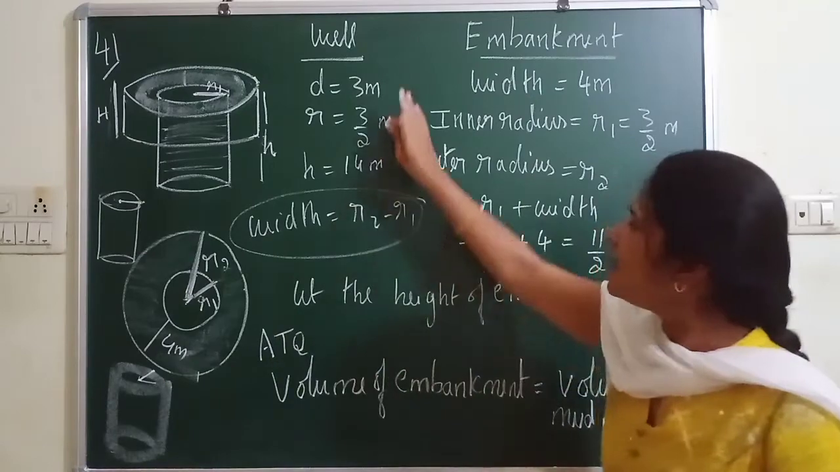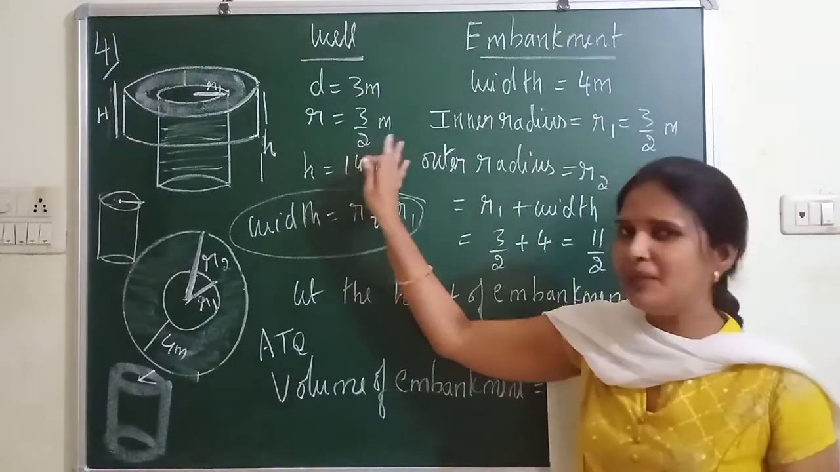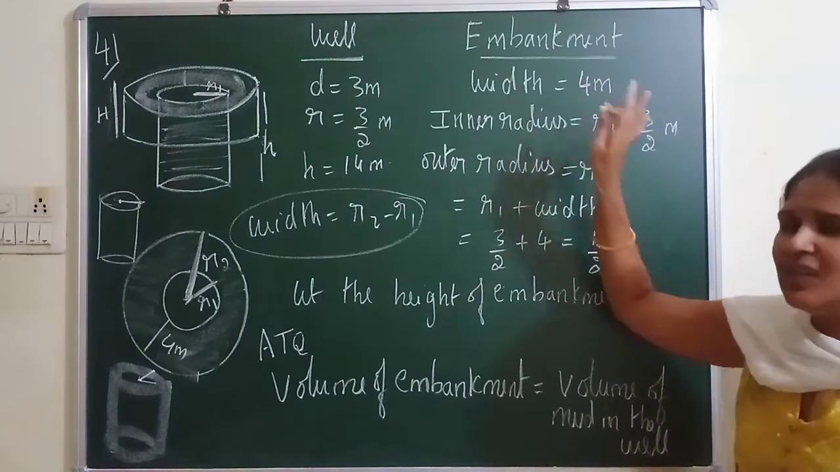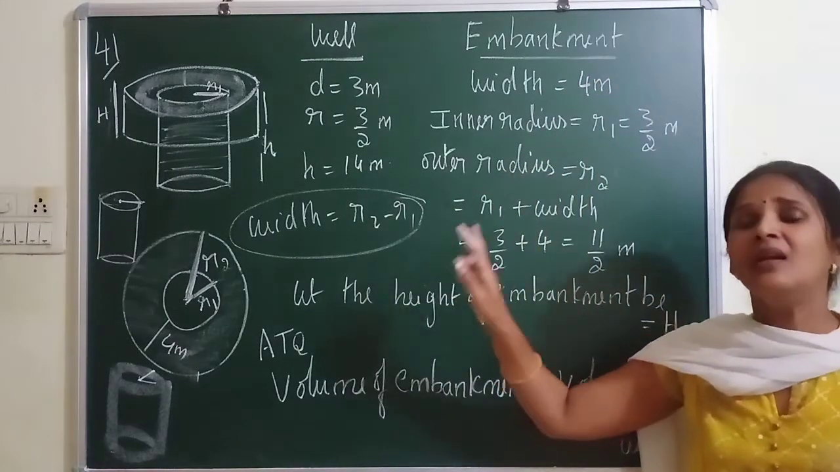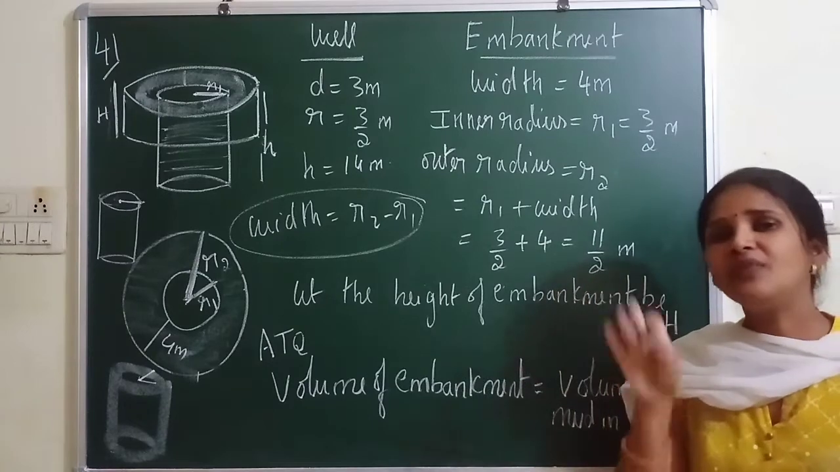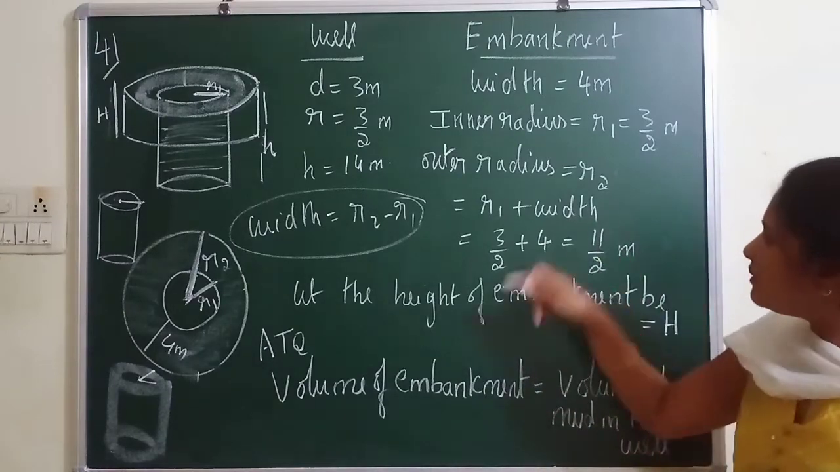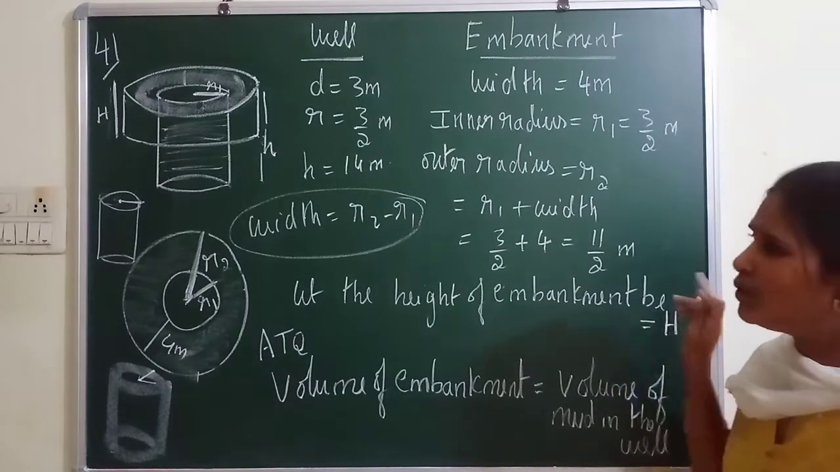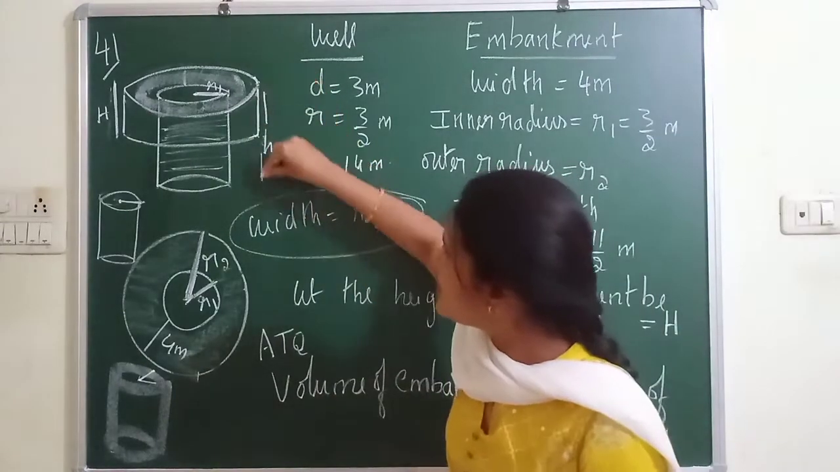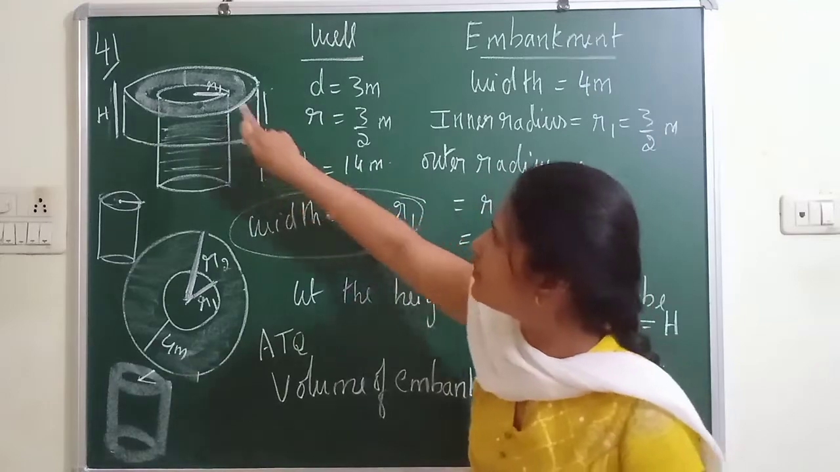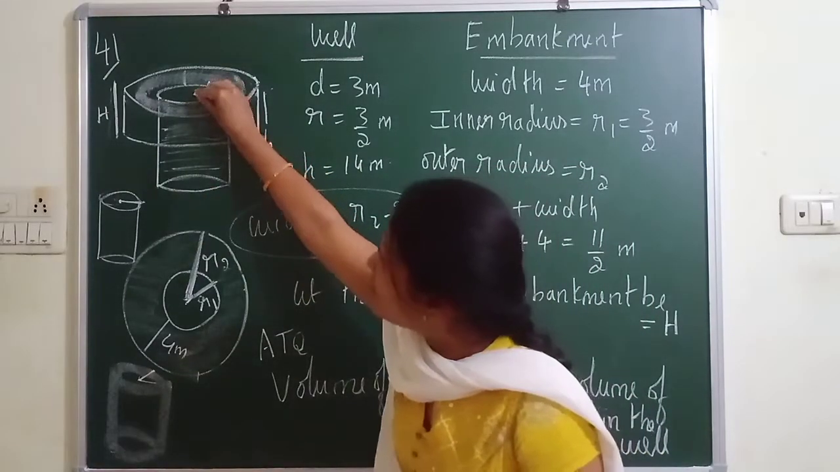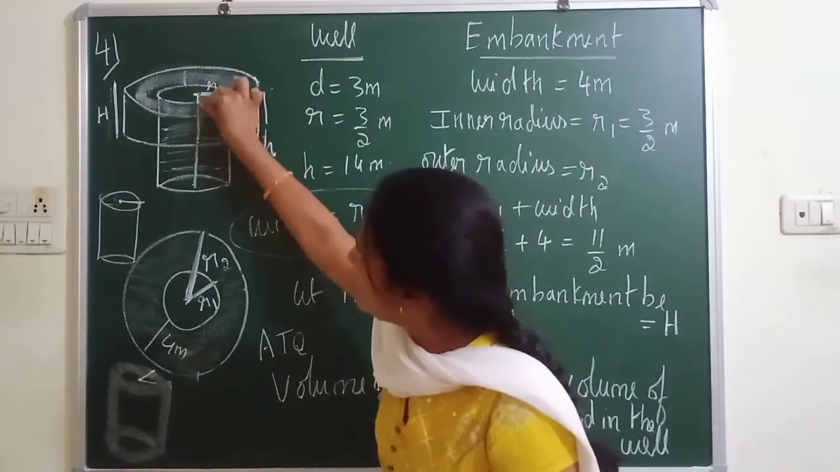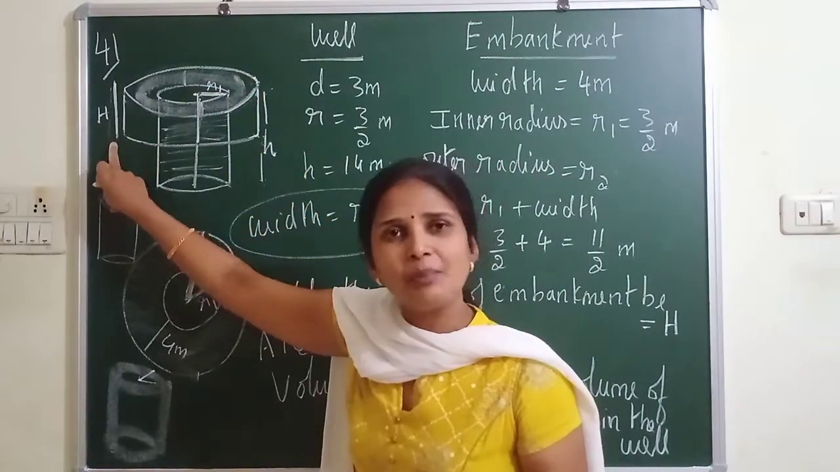Now I know the dimensions of the well completely, radius and height, but the dimensions of the embankment are incomplete. What is it asking to find? It is asking to find the height of the embankment. So let me consider the height of the embankment to be capital H. You can observe in the diagram, this is the height of the well, small h, from here to here, whereas this is the height of the embankment, capital H.